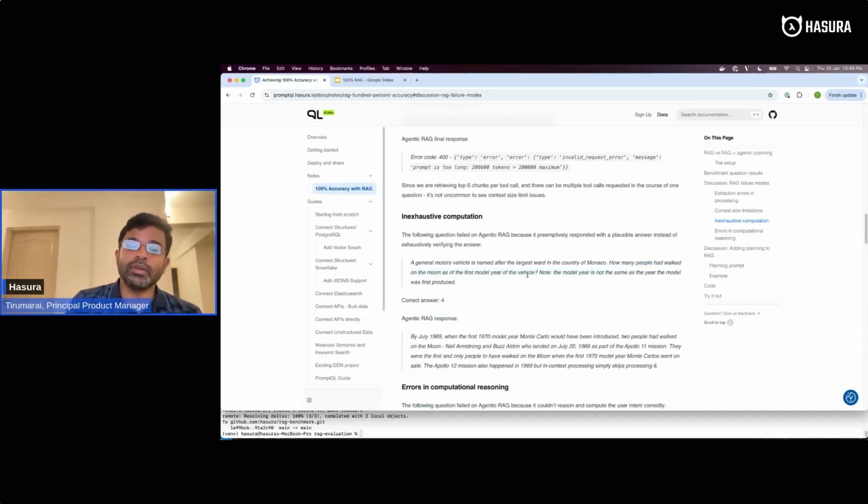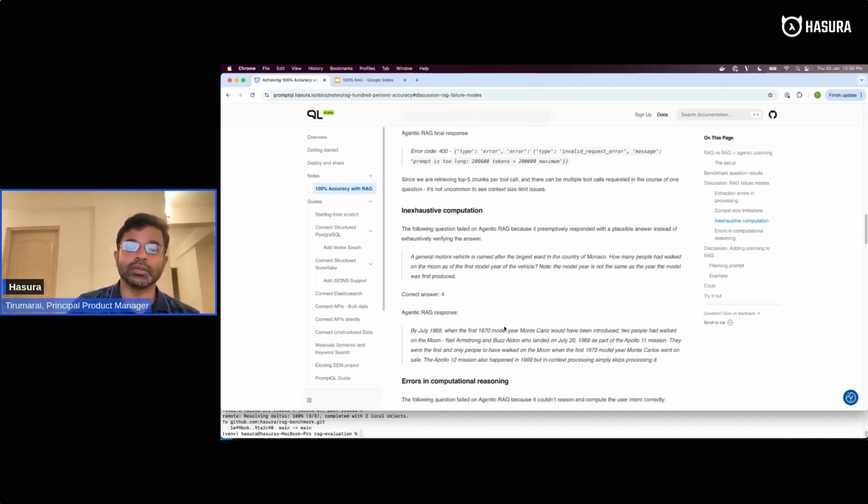If there are multiple answers, like different parts to the answer, and you have to collate the answer as a whole, the LLM is generally very quick to answer as soon as possible. So usually it answers that only 2 people have walked on the moon, although there are 4 people because there were 2 different missions with 2 people each. But what the LLM usually does is, as soon as it has got some inkling of an answer, it's very quick to just respond with that, and not finish the whole thing. It does not proofread its solution and check if it's done things exhaustively.